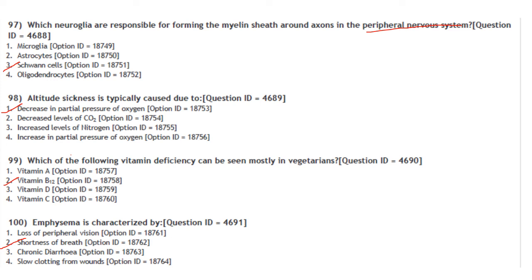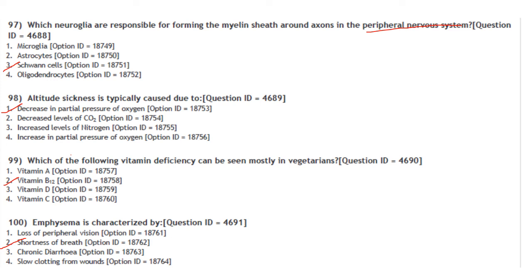Answer is option 1. Which of the following vitamin deficiency can be mostly seen in vegetarians? B12, because B12 is not found in any plant food other than in fortified cereals. It is abundant in meat, fish and also in milk and egg. You will find it in only very trace amounts in plants. So the answer will be vitamin B12.